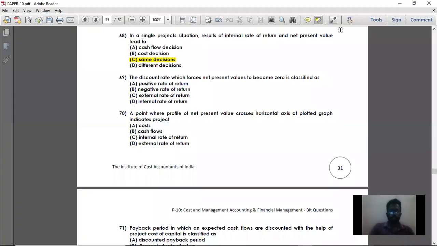So moving on to the next question, question number 69. The discounted rate which forces net present value to become zero is classified as internal rate of return. So what is this internal rate of return?